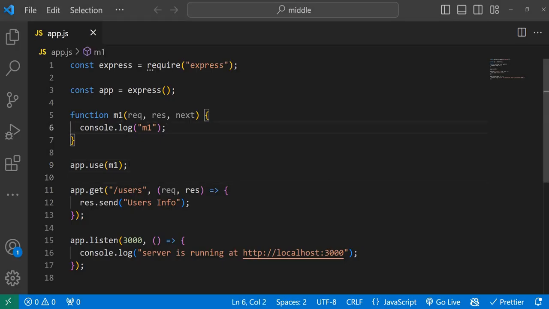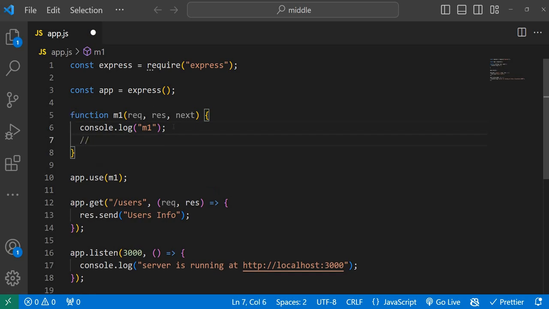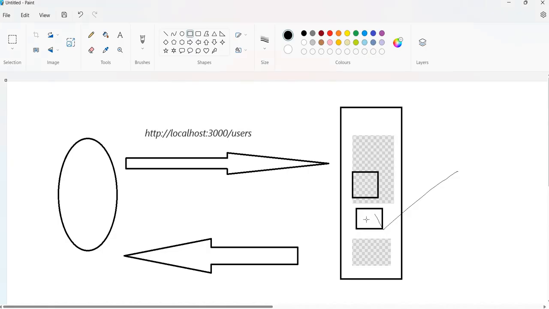First we said app.use M1, so it executed this M1 and the console.log M1 line. After that, the Express server doesn't know what to do. We thought that since I have a middleware function here and another middleware function here, after completing this, it should go and execute the next middleware function, right?